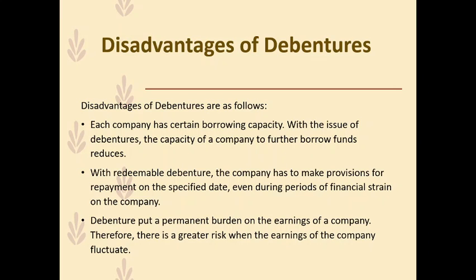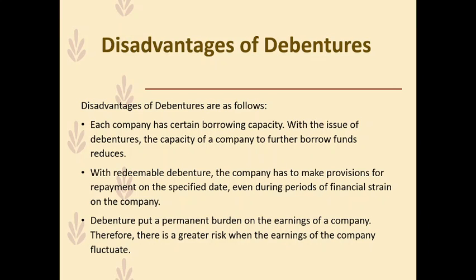So, there are financial ratios like the interest coverage ratio, which is used to calculate the capacity or the risk appetite of a company, the level to which a company can bear these risks and bear these fixed interest payments without eroding their net worth. So every company, no matter how prosperous, has a certain capacity beyond which if it raises debt, then their net worth or their earnings, their profits will start eroding. So, with the issue of debentures, the capacity of a company to further borrow funds naturally reduces.